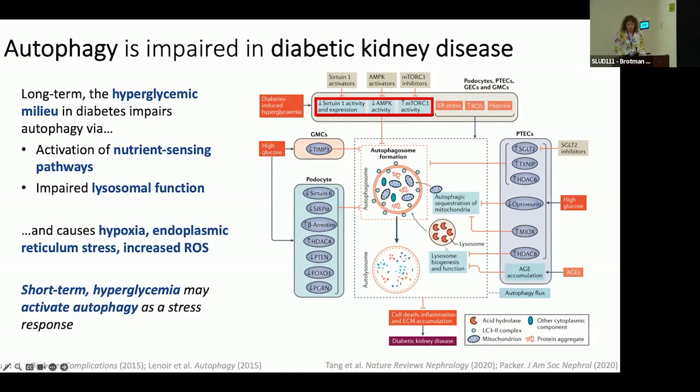The hyperglycemic milieu also directly affects autophagy machinery and lysosomal function, causing autophagy impairment. This has been shown in many animal models. And interestingly, this hasn't been studied extensively, but the few studies that have examined how autophagy changes over the course of hyperglycemia have shown that early on short-term hyperglycemia in mouse models and in cells in culture may lead to more autophagy because of cellular stress, but then long-term exposure to hyperglycemia diminishes autophagy ultimately. And now I'll very briefly touch on some of the ways in which autophagy is impaired in diabetic kidney disease.